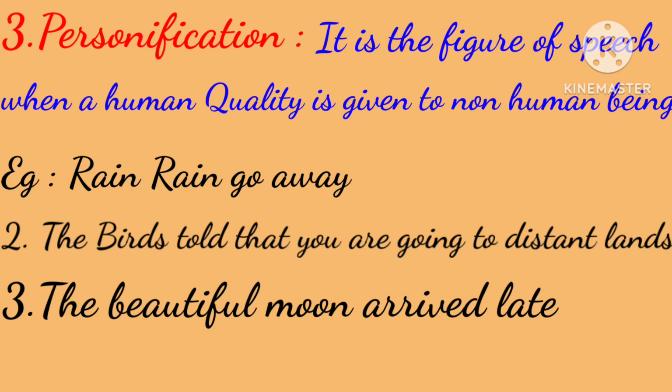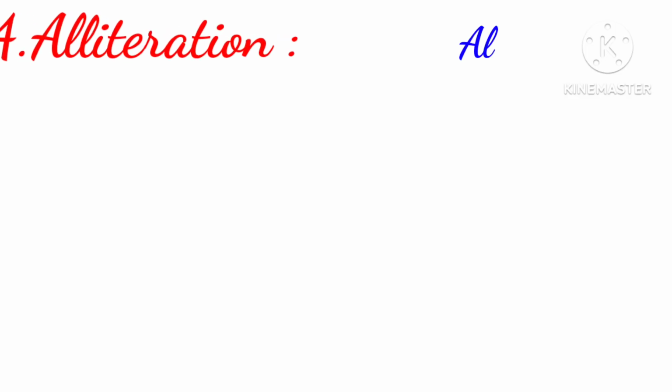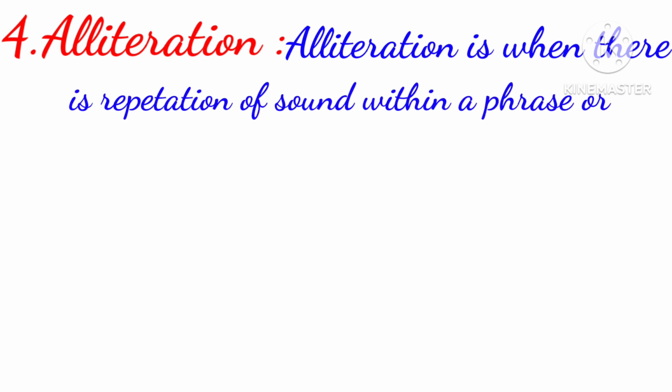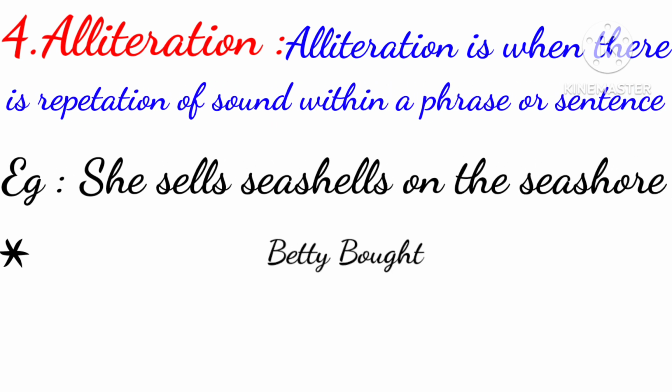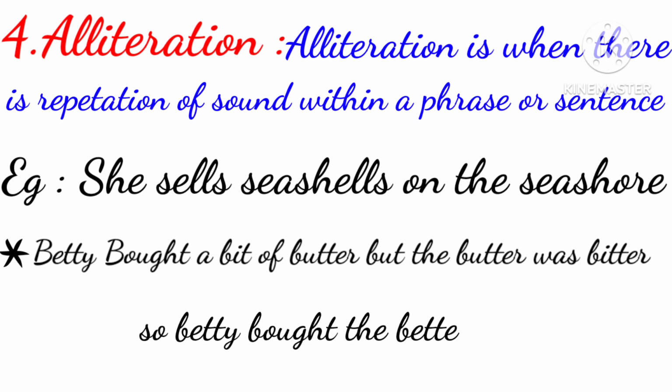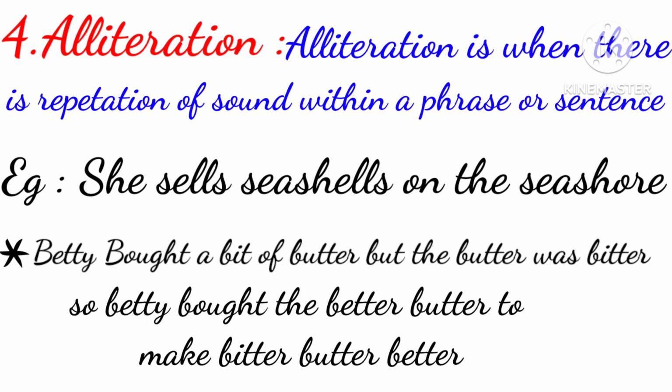The next one is alliteration. Alliteration is when there is a repetition of sound within a phrase or sentence. She sells seashells on the seashore. Betty bought a bit of butter, but the butter was bitter. So Betty bought the better butter to make bitter butter better. In the first example, the S sound is repeating. In the second example, the B sound is repeating. So the repetition of sounds is called alliteration.